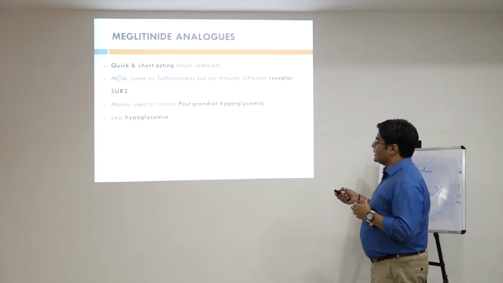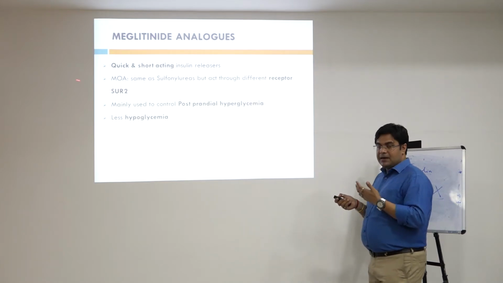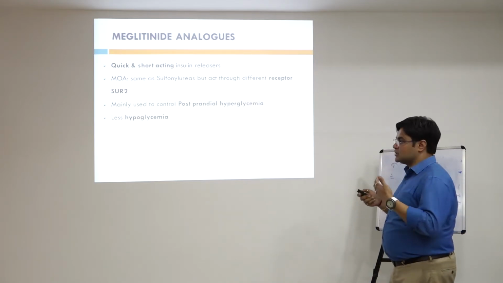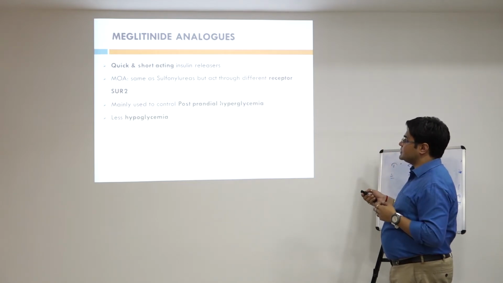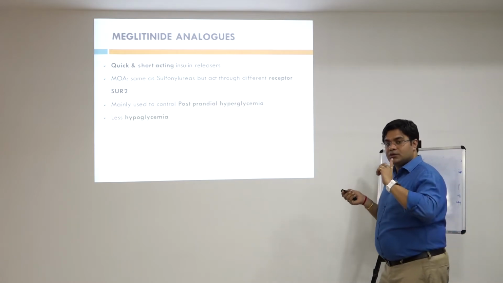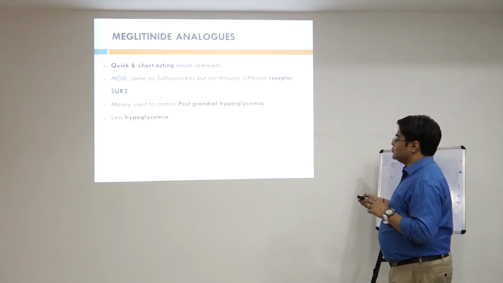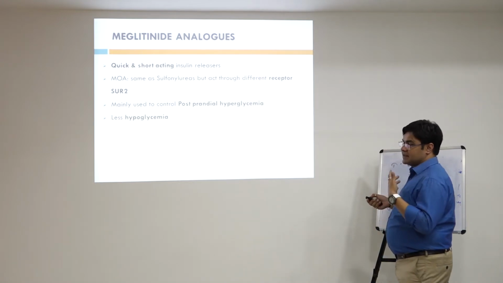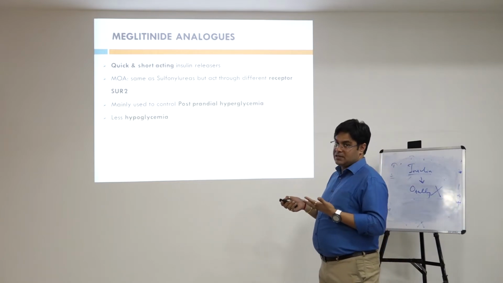Then meglitinide analogs, they are quicker and shorter acting insulin releasers, and repaglinide and nateglinide are the major drugs which come in this category. Their mechanism of action is the same as sulfonylureas, but they act on the sulfonylurea receptor type 2, whereas sulfonylureas act on type 1. They are used to control postprandial hyperglycemia, that is after the food, and they offer the advantage of less hypoglycemia.